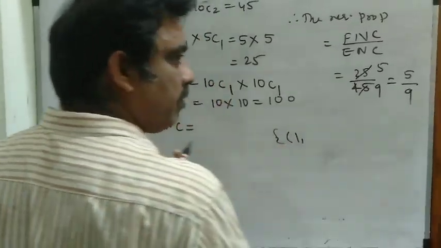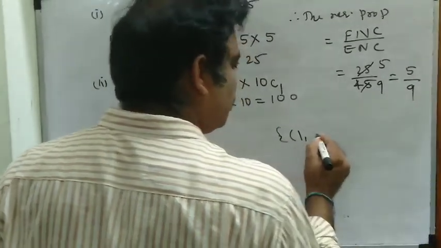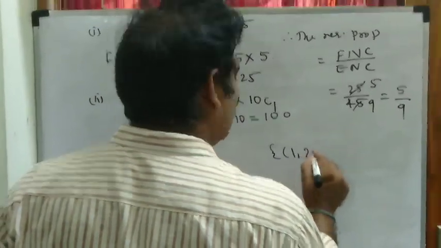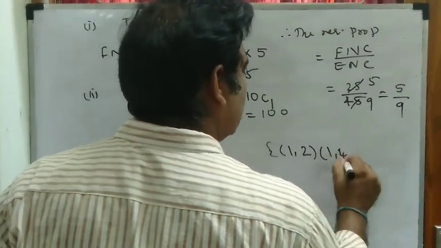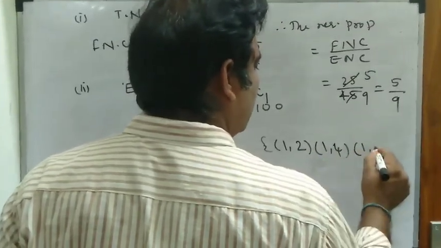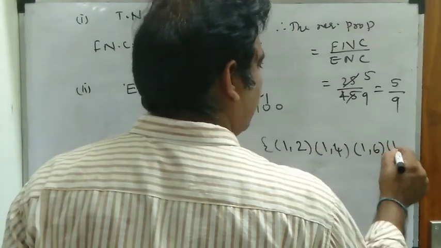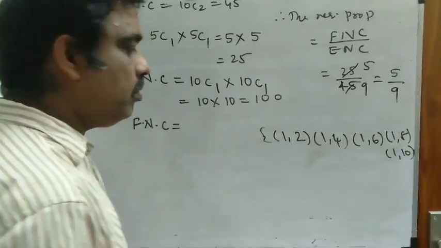Favorable cases mean the first one is 1 and the second one is 2, or the first is 1 and the second is 4. Then only the sum is odd: 1 2, 1 4, 1 6, 1 8, 1 10. The sum is odd.